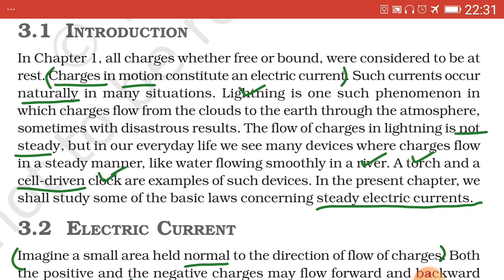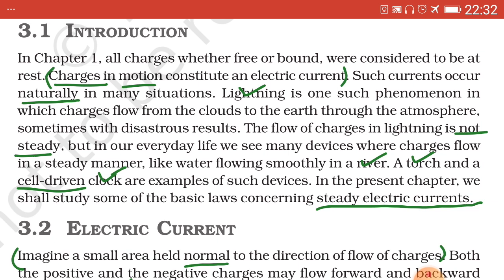The flow of charges in lightning is not steady. In the case of steady electric currents, examples are water flowing smoothly in a river, a torch, cell-driven clock, and transistor radio. You can note it down besides this, not given here, and transistor radio.